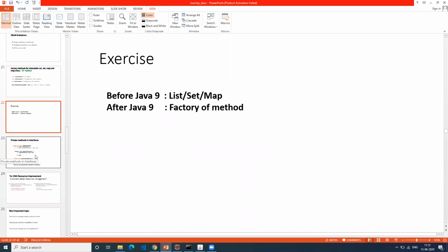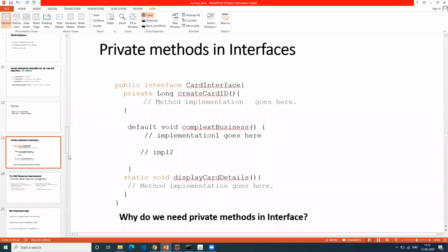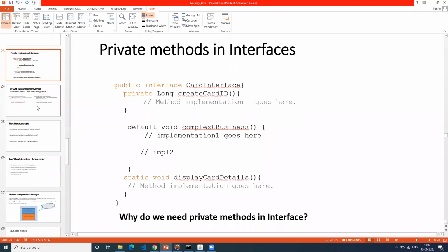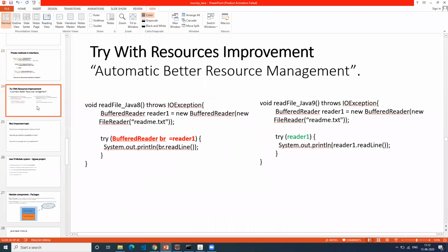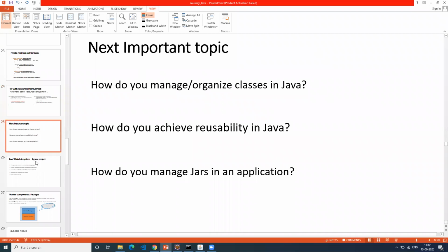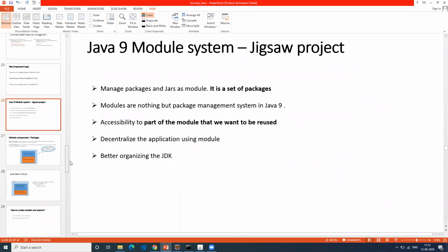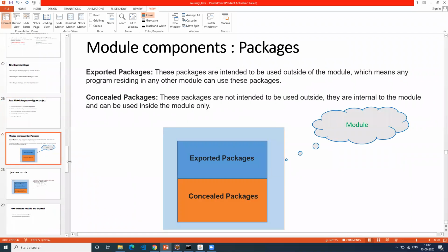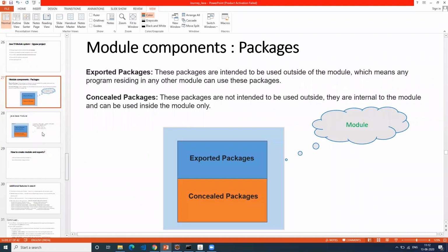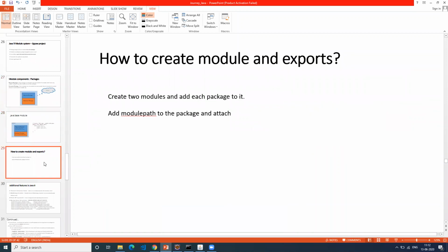These are all different exercises we did. These are some minor features that got included in Java now. Let's see what I was talking about, the module system. So what exactly is the module system and how can it be used?